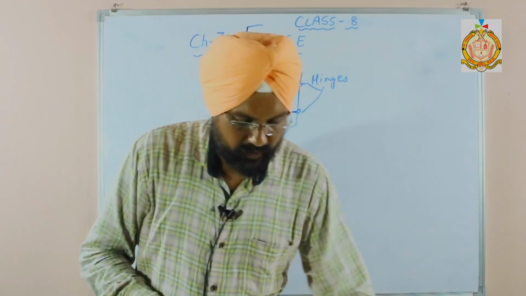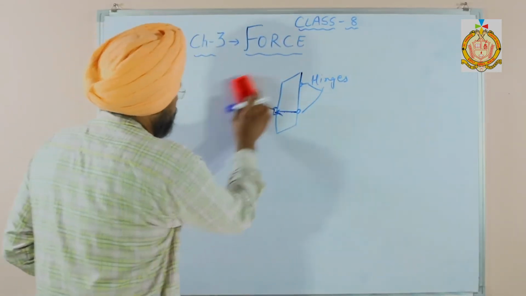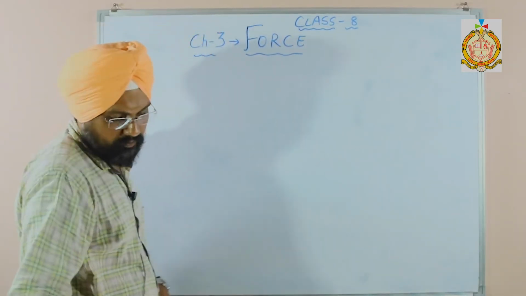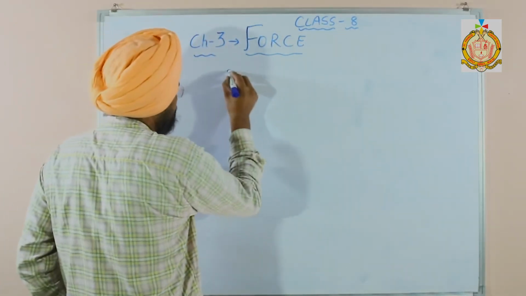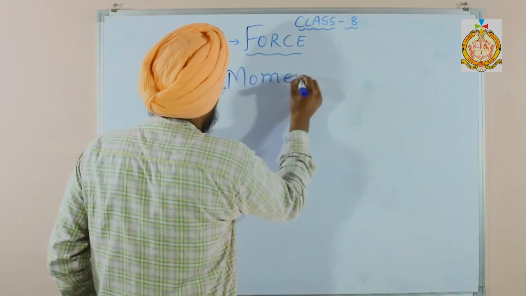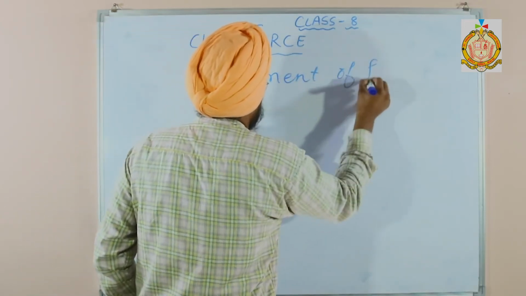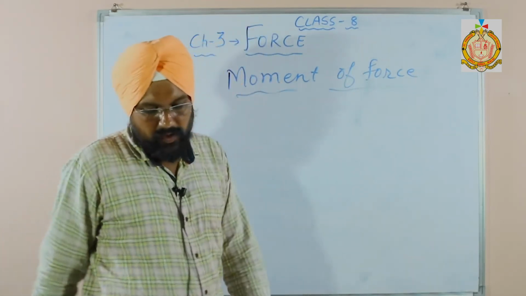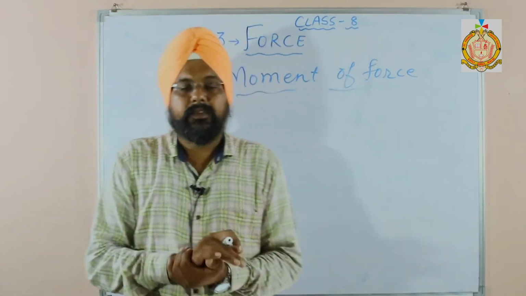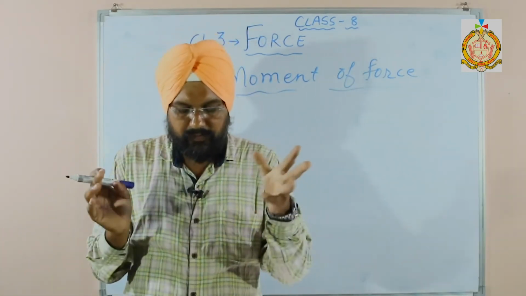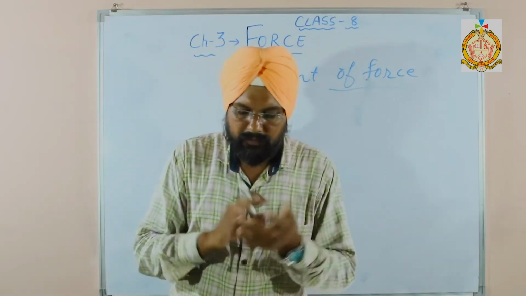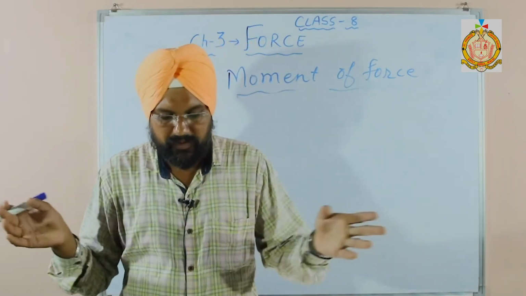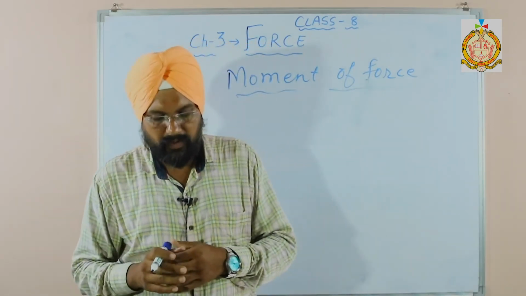Next topic we have is moment of force. So what is moment of force? From the above examples, it is clear that the turning effect of a force on a body depends upon the magnitude of the force and the perpendicular distance of the force from the pivot.